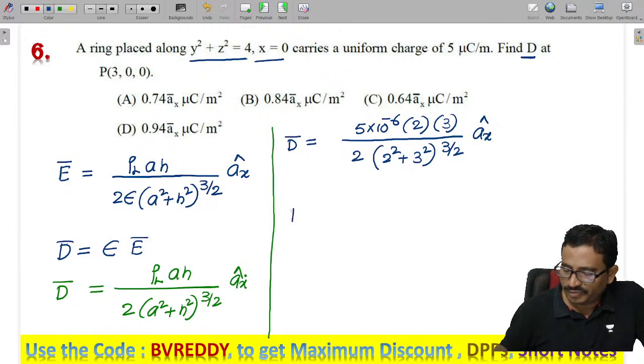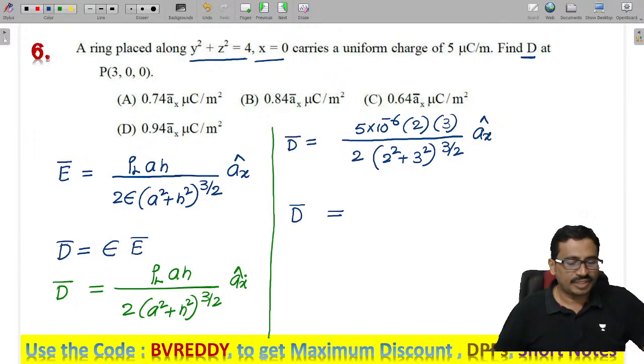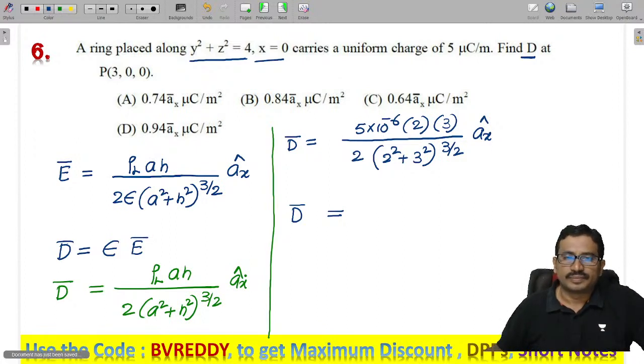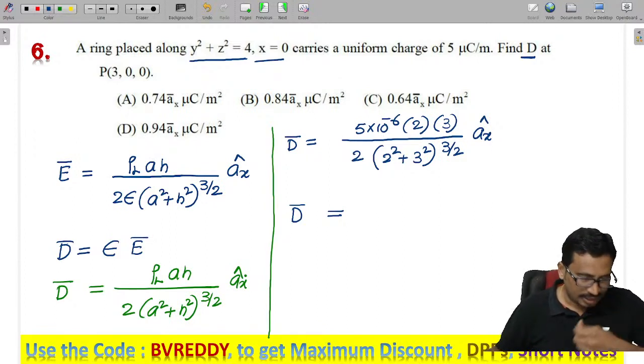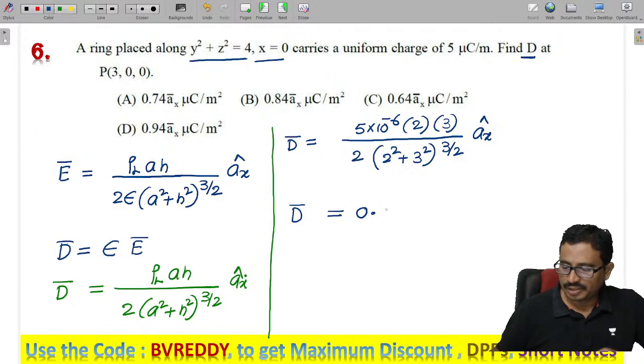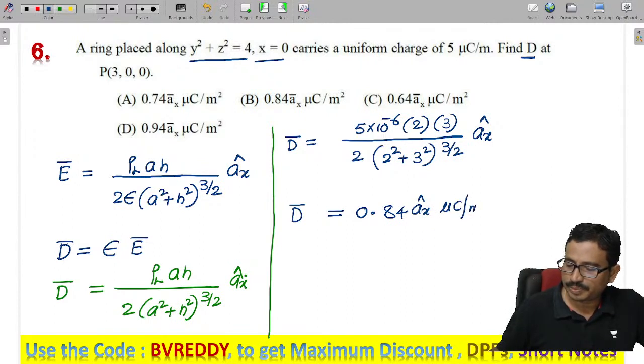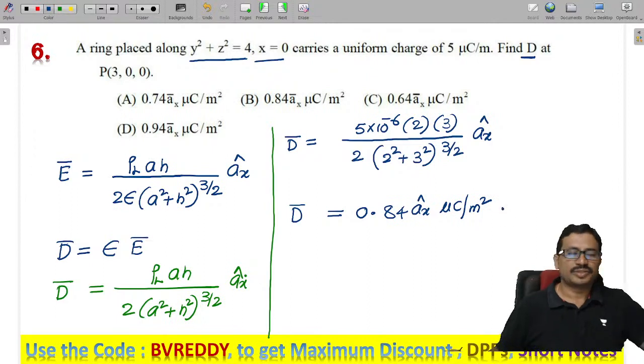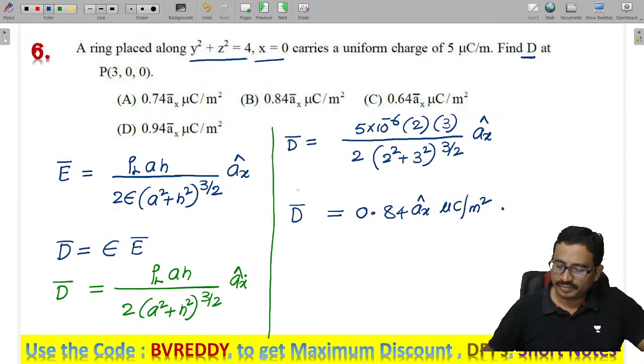Now can you simplify this, all of you? Simplify and get these values. Do simplify, you will get this as 0.84 into ax cap microcoulombs per meter square. Check this, all of you.